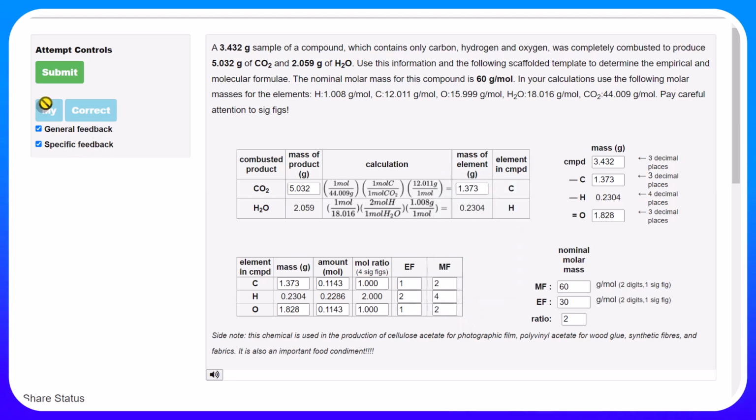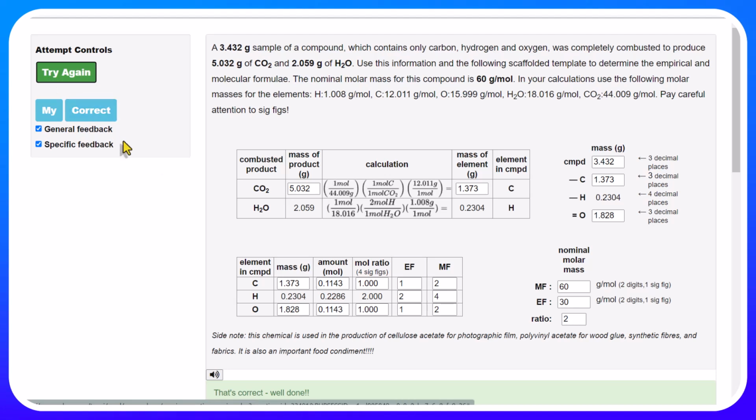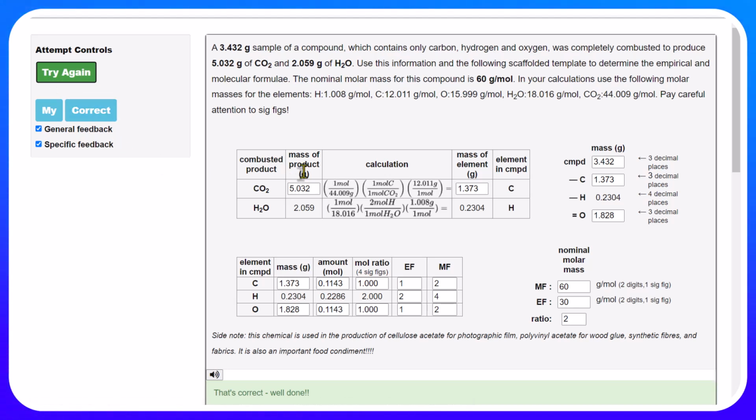And with some luck, when I submit, I get the correct answer. Okay, so please follow these steps. Get the correct answer in your homework, but then be prepared to follow these steps when you actually do the quiz. I hope you have found this video to be of benefit.